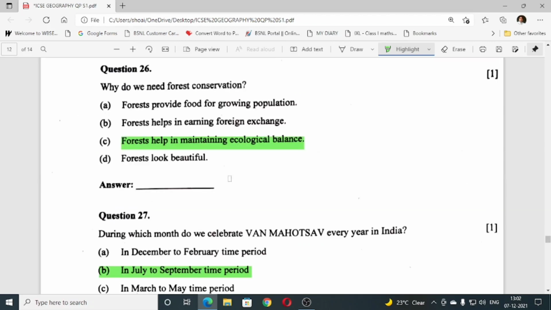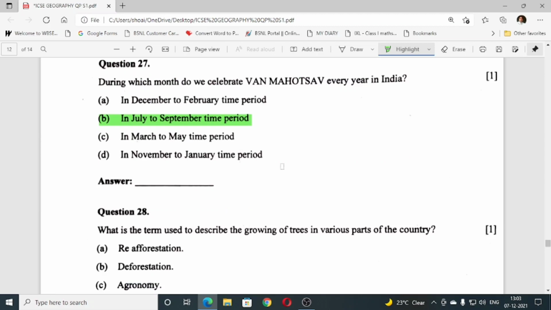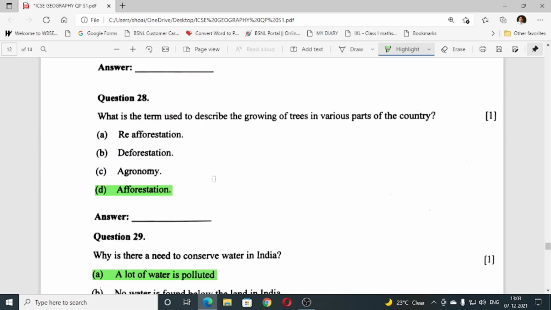Number 26, why do we need forest conservation? Answer is C, forests help in maintaining ecological balance. C is the correct answer. Number 27, during which month do we celebrate Van Mahotsav, one month of every year in India? That is in the July to September time period. B is the correct answer. Question number 28, what is the term used to describe the growing of trees in various parts of the country? The answer is D, afforestation.